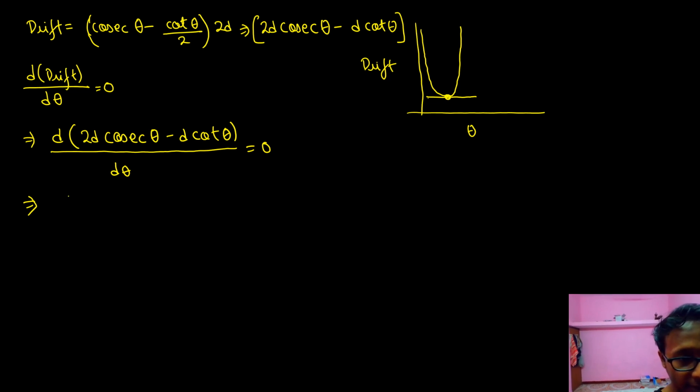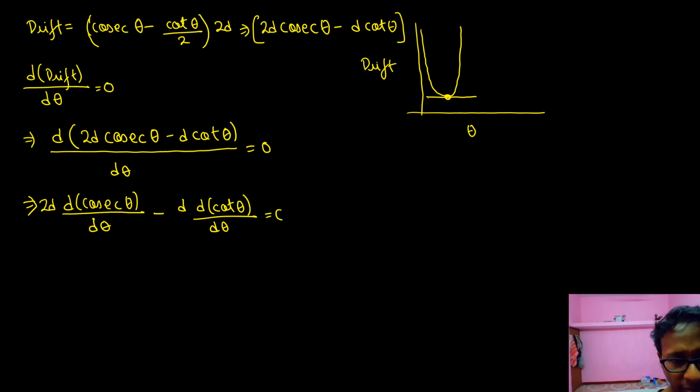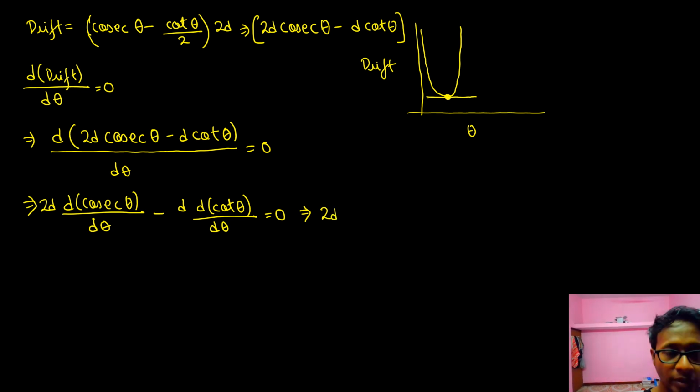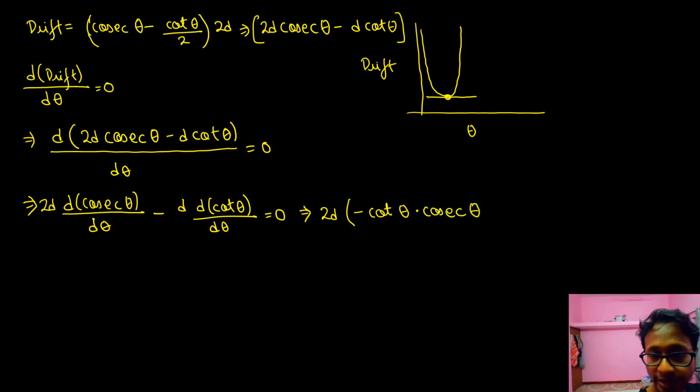Out here there is nothing but 2d. Achha, 2d. This d is nothing but differential. 2d into d of cosec theta by d theta, minus d into d of cot theta by d theta, which is equal to 0. Okay. So 2d cosec theta. Differentiation of cosec theta is nothing but minus cot theta into cosec theta, and this is minus.